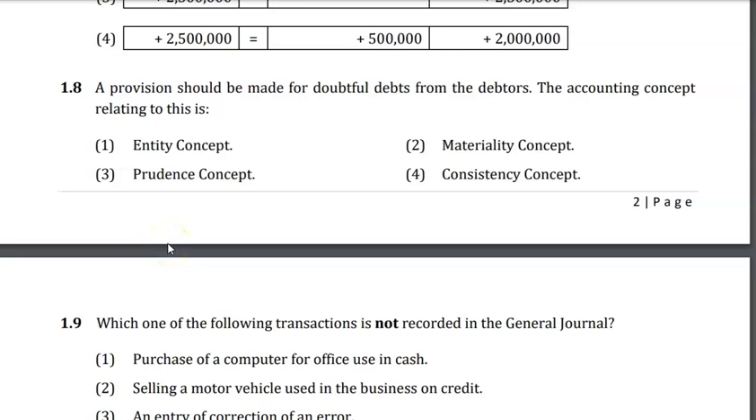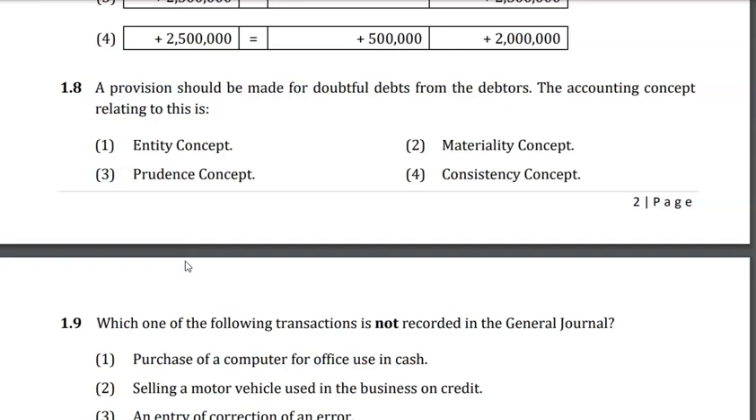Right. 1.8. A provision should be made for doubtful debts from debtors. The accounting concept. So they are talking about accounting concept. What is the accounting concept relating to this? Doubtful debts from the debtors. That means there is a provision. It should be made for doubtful debts.